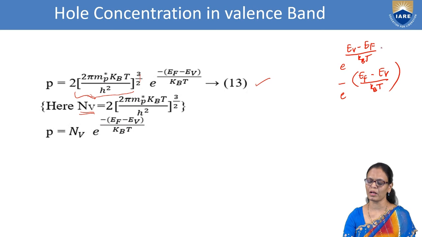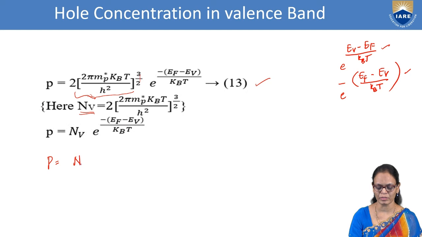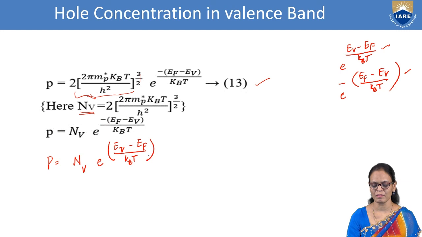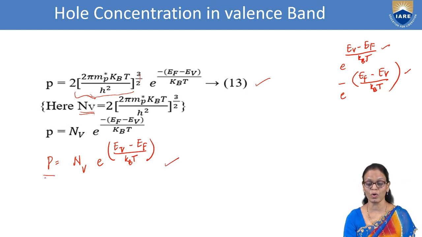Otherwise, we can write it simply as P is equal to NV into e power (EV minus EF) by kBT. Both mean the same. So this is the final expression for the hole concentration.